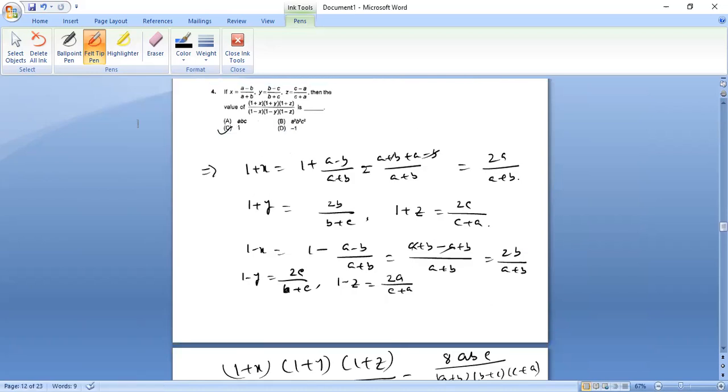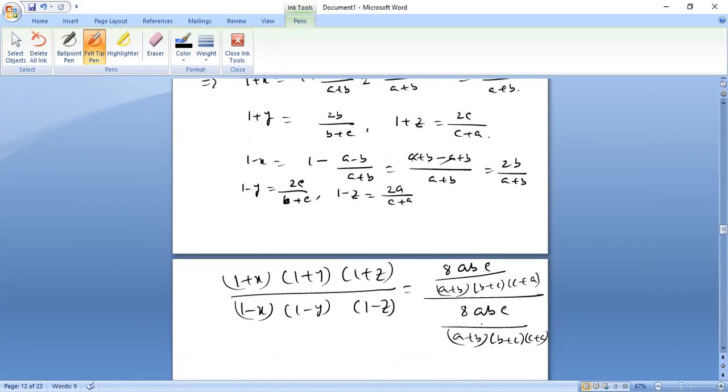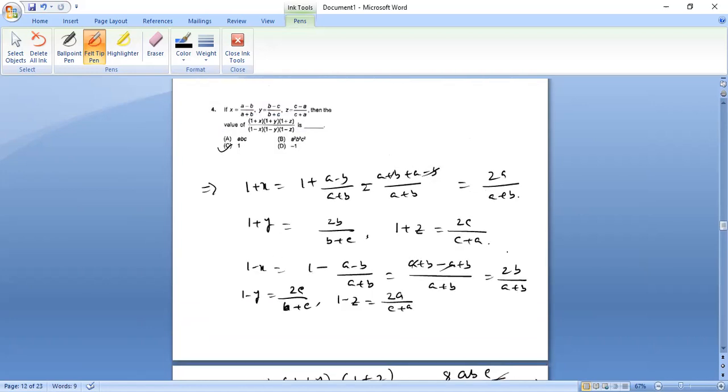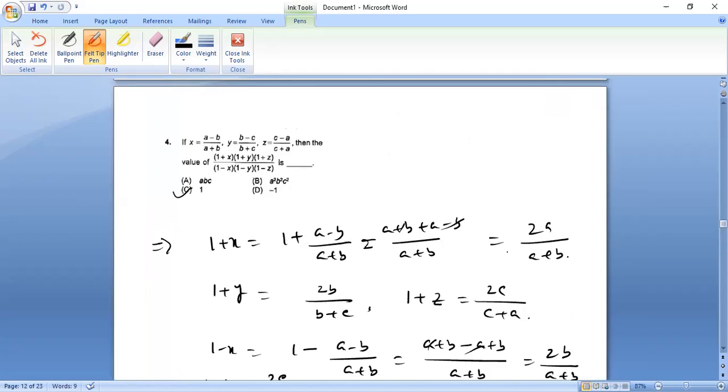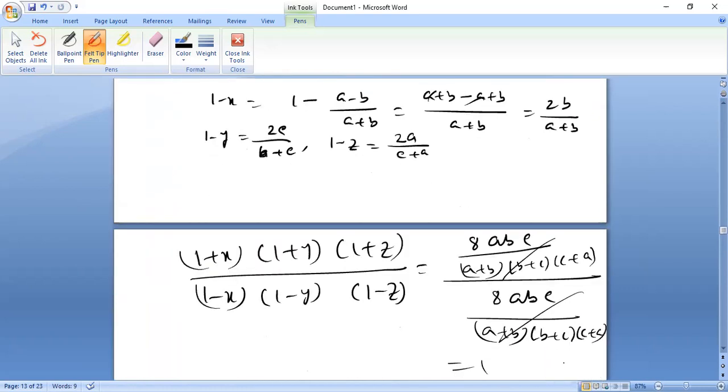Therefore, this is our right answer. This whole term and this, see, they are the same, so they cut down. The answer becomes 1. Therefore, what's the correct answer? Option C of question 4. Good. Right.